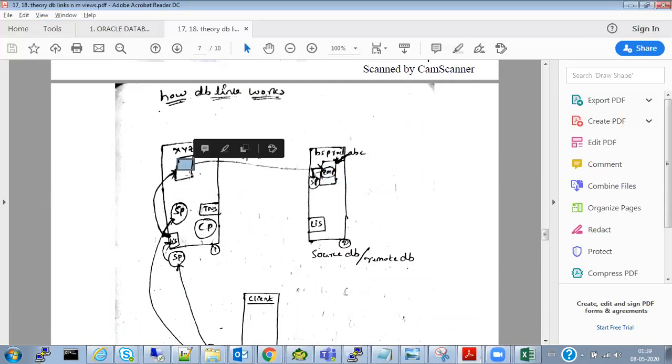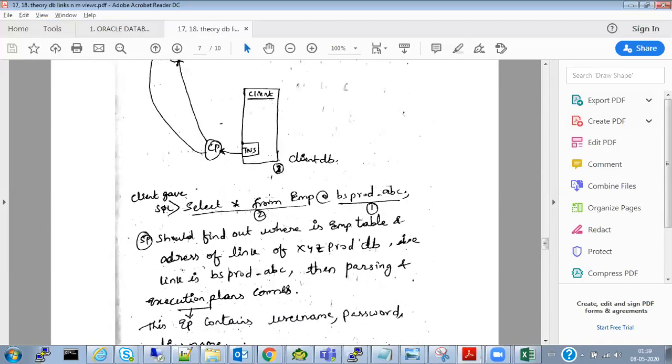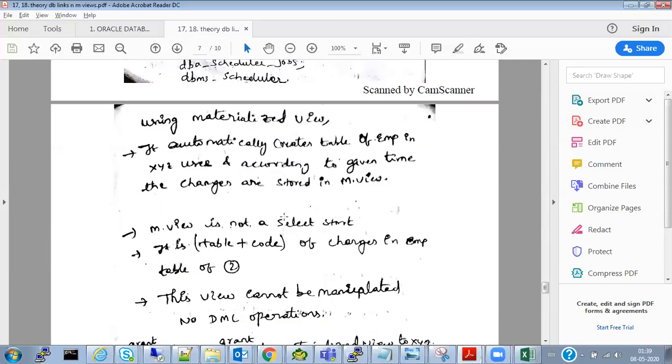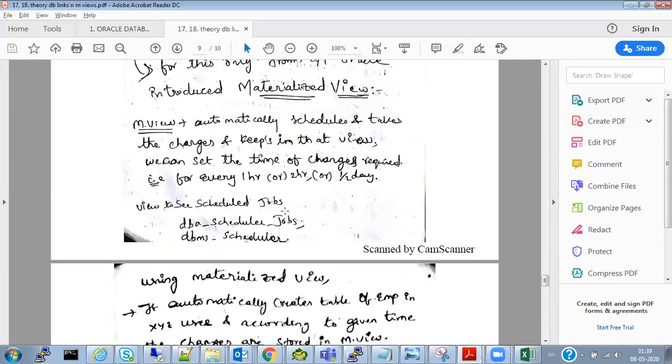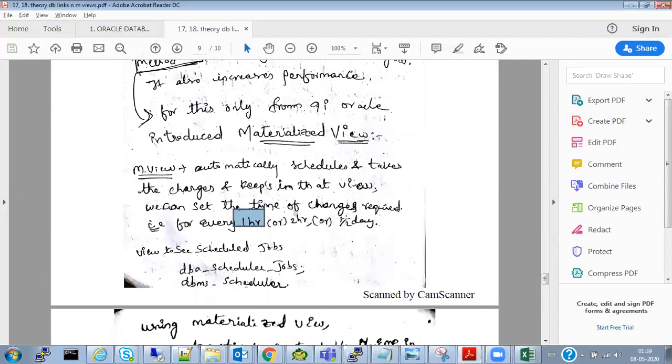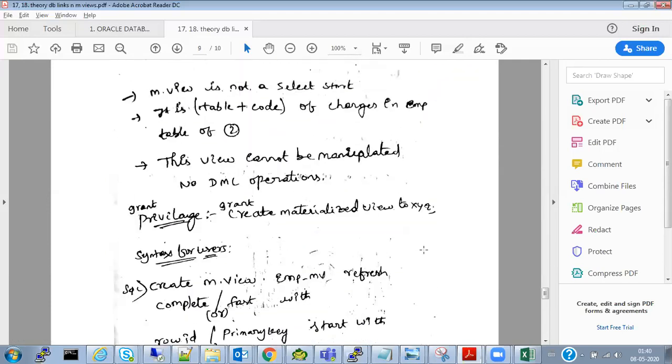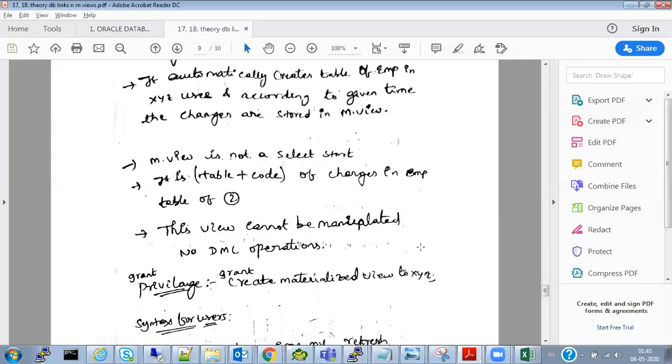So next day morning at 6 a.m., when the client connects to this database, the client will be able to see the entire data. In that way I can schedule the job based on the business requirement, for 1 hour, 2 hours or half a day, like that. Using materialized view, it automatically creates a table of EMP of the XYZ user according to the given changes that are stored in the materialized view.